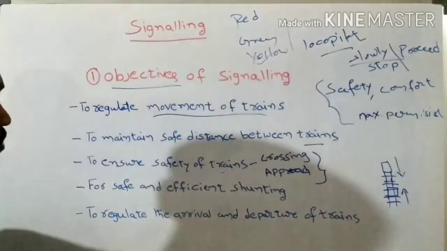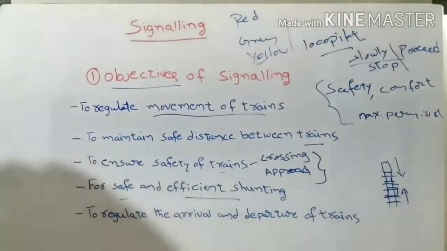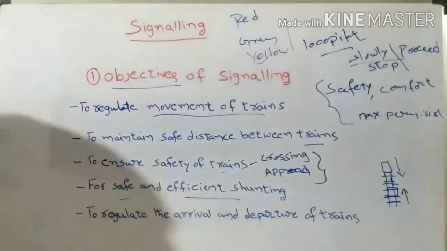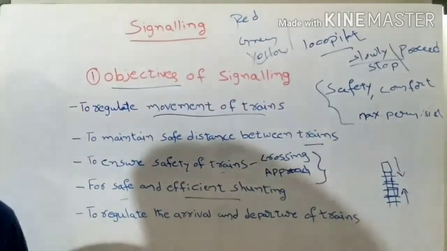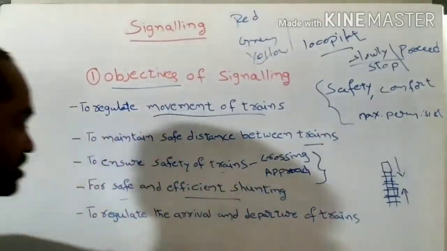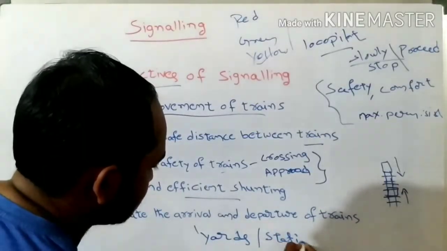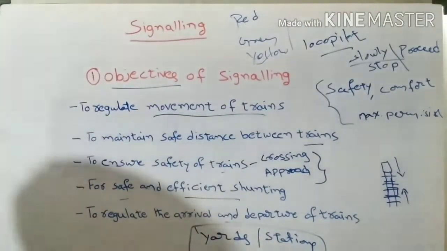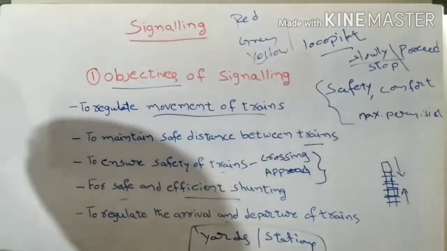Another objective or role of the signaling is for safe and efficient shunting on the railway track. It means the signaling also provides some facilities for safe and efficient shunting on the railway track. And next one is to regulate the arrival and departure of trains in the railway track. It means in the railway stations as well as yards and stations. By using the signaling system we can also regulate the arrival of trains into the station, or arrival of trains into the yard, and also departure of trains from the station or yard.